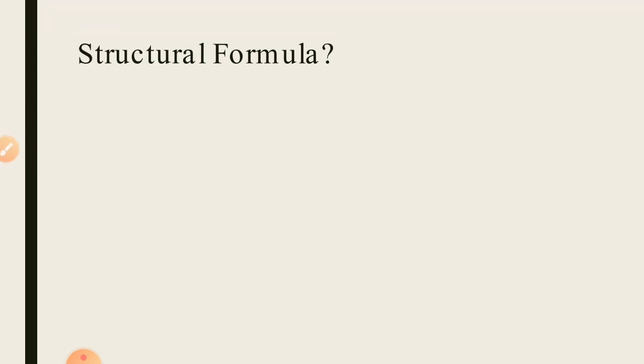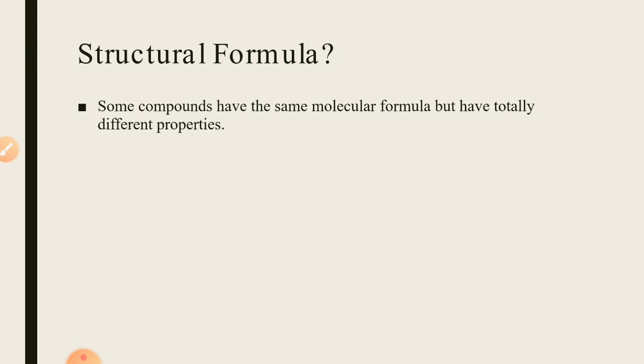Now, what is a structural formula, and why do we need to write the structural formula for different organic compounds? Some compounds have the same molecular formula, but they have totally different properties, and we have read in the previous lectures that those compounds having the same molecular formula but different properties or arrangement of atoms in space are called isomers. So since there is a possibility that two different compounds may have the same molecular formula, in order to easily assess the property of a single compound, we need to look into the structural formula of that compound as well.